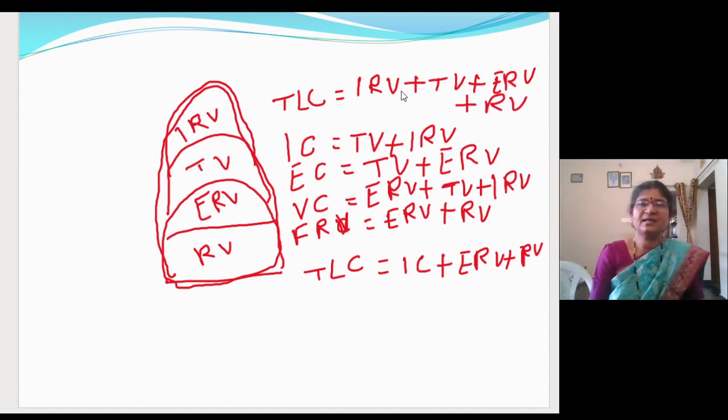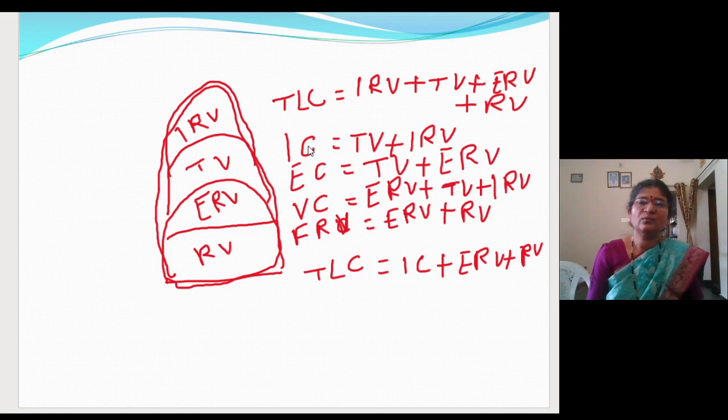If in the exam these values are substituted by some other capacities, you must be able to recall these volumes: IC is TV plus IRV, EC is TV plus ERV. We can substitute those values here, isn't it? Those things you just have to know.